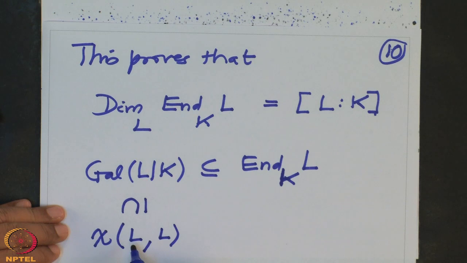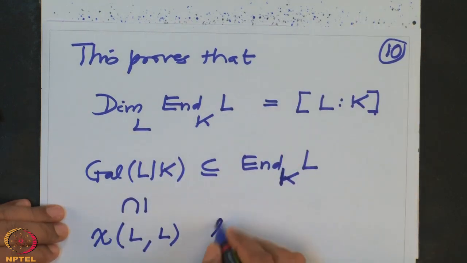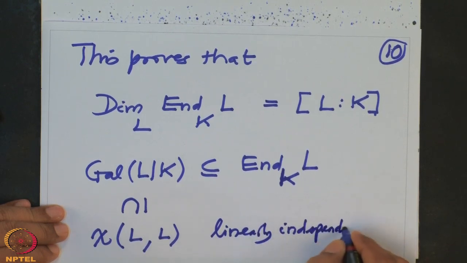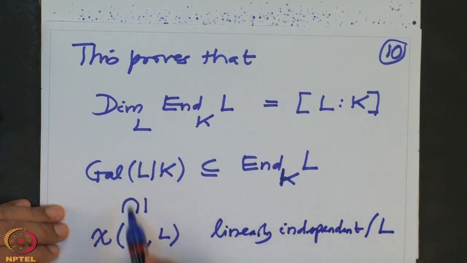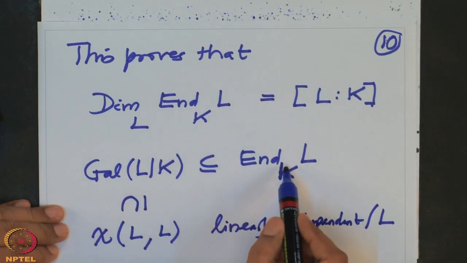So this is a subset here, and we have proved this subset is linearly independent over L. That is what we have proved. And so the cardinality of this subset cannot be more than the dimension of the space where it is contained.